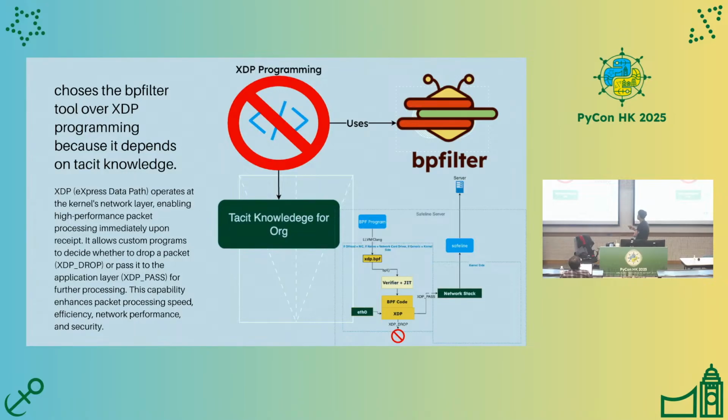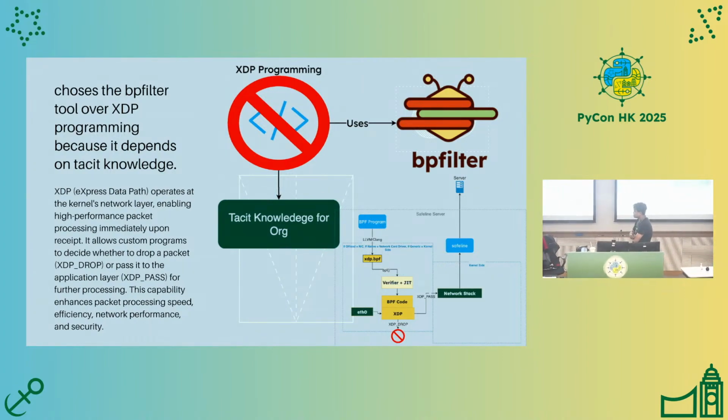And by using XDP, I could reduce some memory trace to network socket inside the kernel. So by using XDP, I could block the attacking request more at the low-level kernel network. So it will reduce the resource usage.